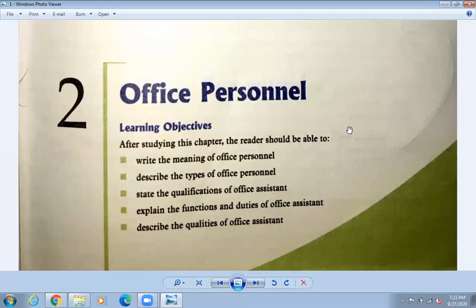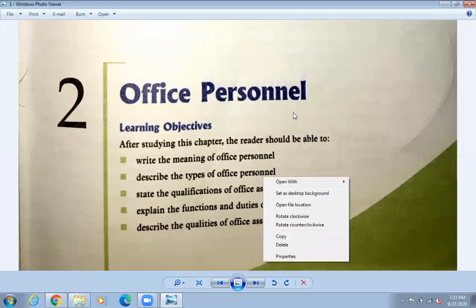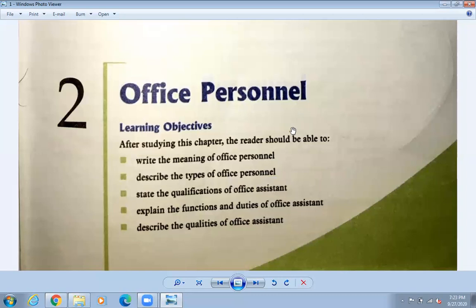In this chapter we are going to learn the meaning of office personnel and the types of office personnel. office personnel कस्तो कस्तो खालको हुन्छन्. If you see in our school, there is director sir, there is principal sir, and they are the top level, and after that the vice principal sir. They are the first type of office personnel, who take the ideas and plan for the school. They do different activities and decision making. They will decide what thing we need to do for this year.